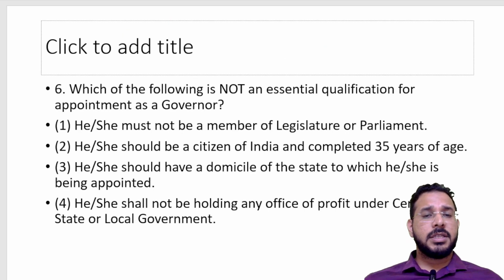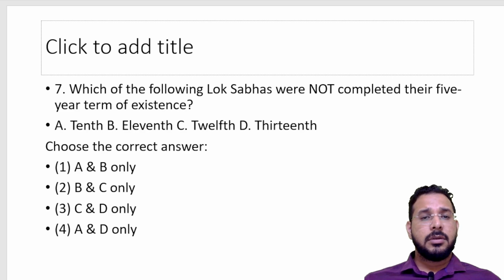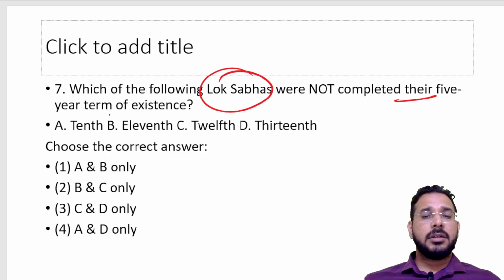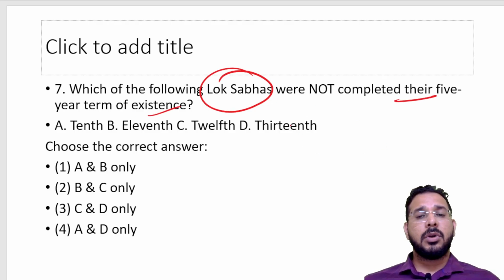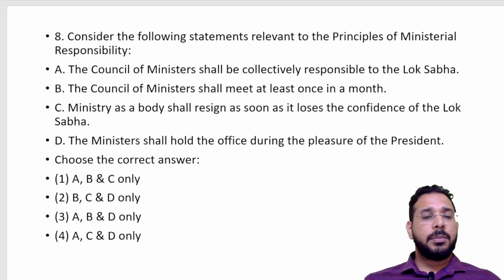So from Part 1, there is a question: which of the following is not an essential qualification for Governor? So a question on the qualification of Governor has been asked. Which of the following Lok Sabhas did not complete their 5-year terms? So which Lok Sabha has not completed its 5-year term? This is like a GK question. So these also you have to understand. Our prime ministers, presidents, vice presidents, who was the first speaker, all those GK facts you also have to know.